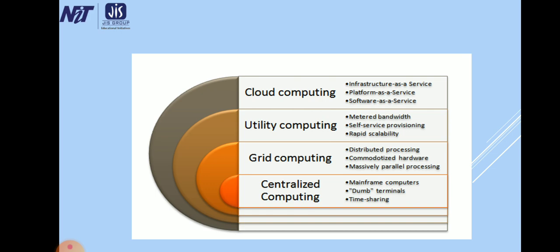Cloud computing and utility computing are a lot alike, and they can be mistaken for one another. Cloud computing is a broader concept than utility computing.